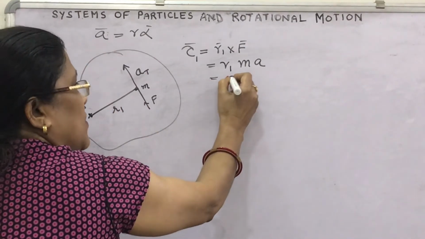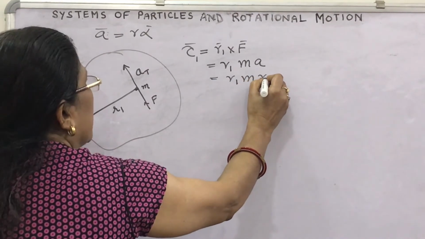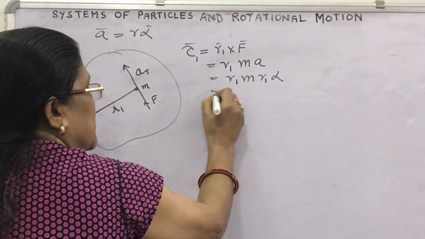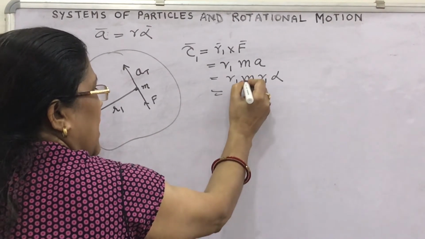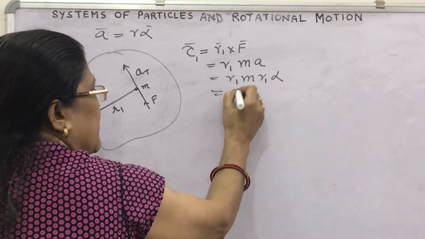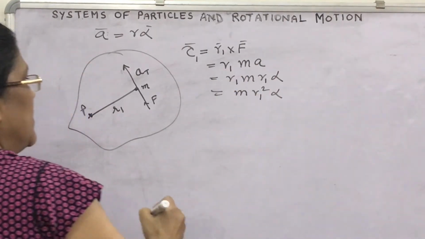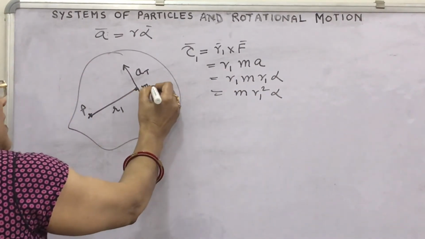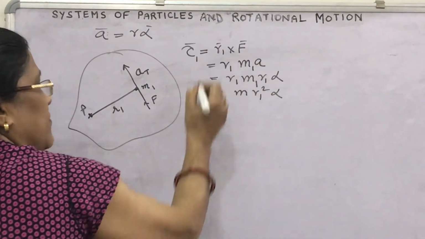Here, what can you write? This is r1 m, this r1 alpha. So for a particle of mass m, you can write m r1 square alpha. If it is the first particle, with mass m1, you write m1 everywhere.